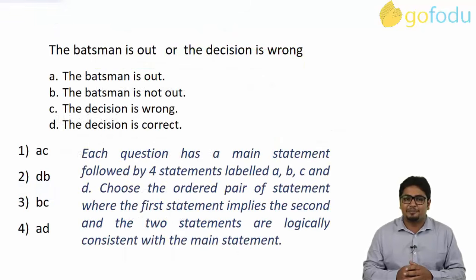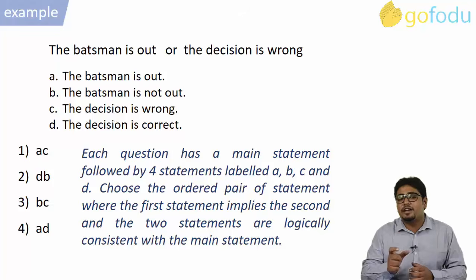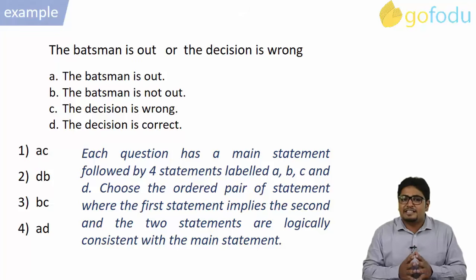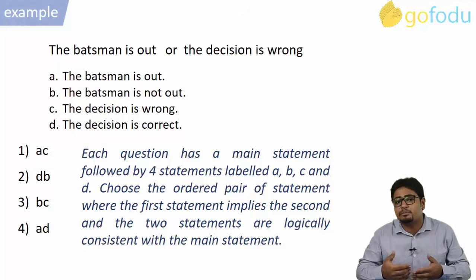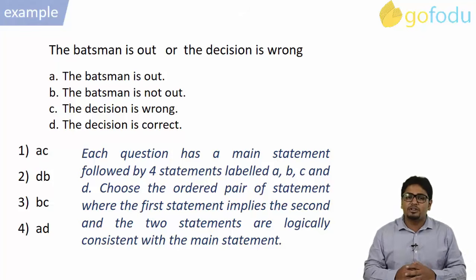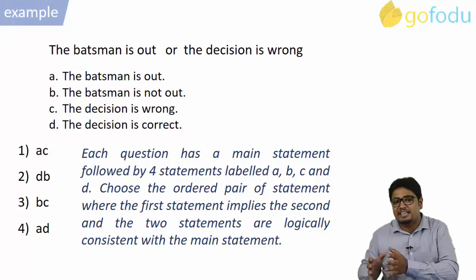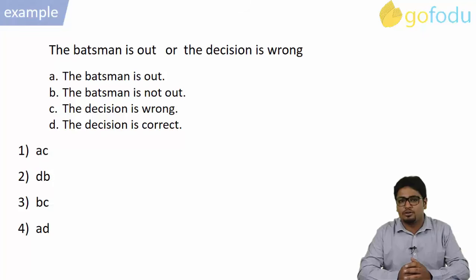Let's take an example. Each question has a main statement and we have to select a matching one from the four options given. Let's say we choose A, C. Then A should imply C and AC should be logically same as the main statement given in the question. One more thing, if AC is given to us as an ordered pair, then AC will not be equivalent to CA. The batsman is out or the decision is wrong.